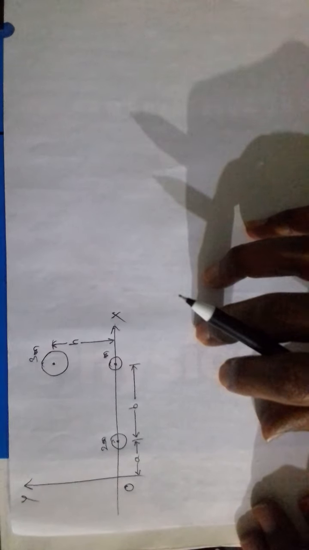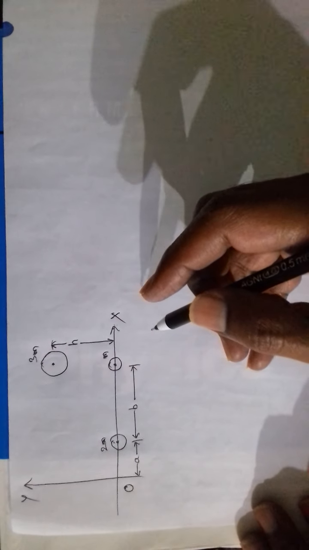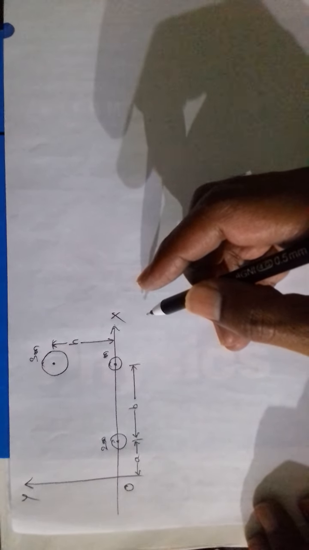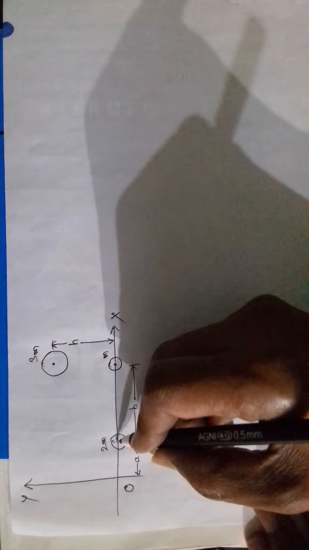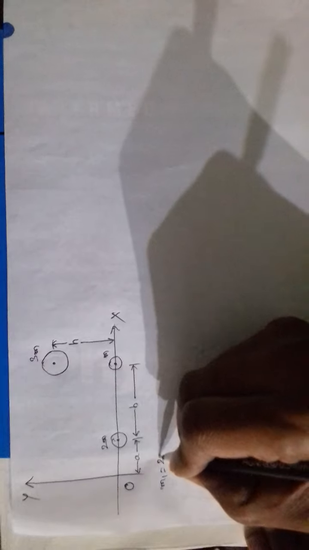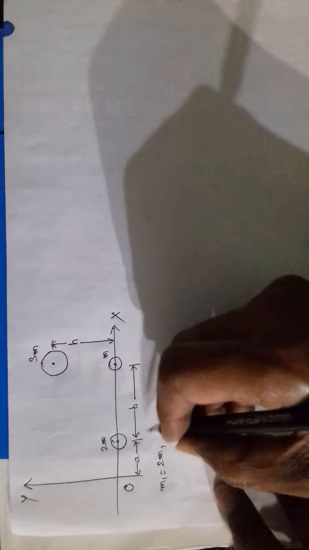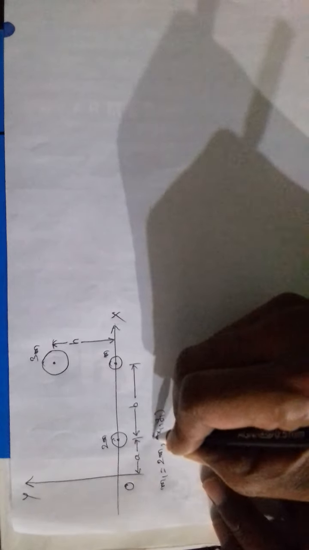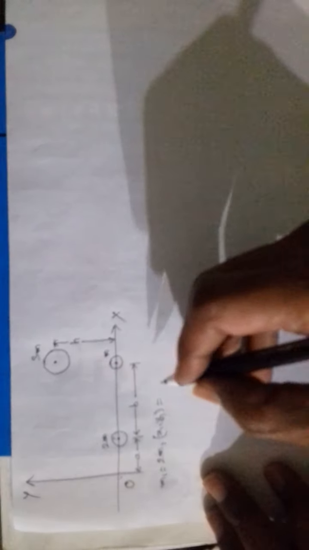Now let us do this problem. Let us find the center of mass of the system of particles. Suppose this is the first mass. Find its coordinates. Its x1 coordinate is a and y coordinate is 0 because this is on the x axis.